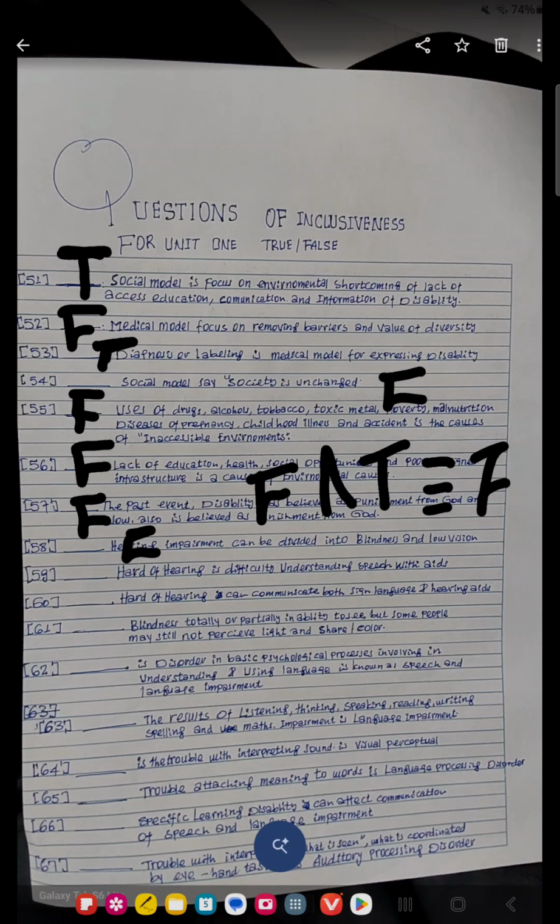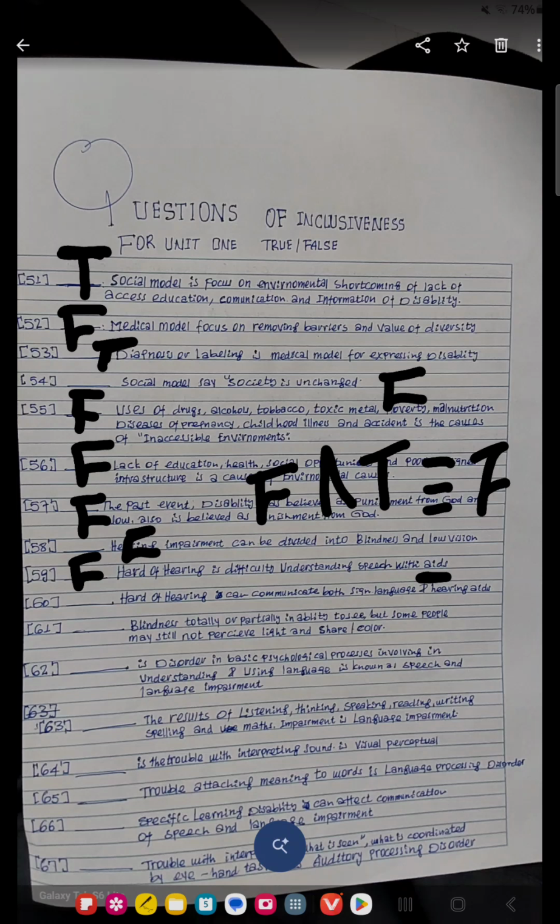Hard of hearing is difficulty understanding speech with the ear. What is that? It is deaf. Deaf is difficulty understanding speech with the ear. So the answer is false.